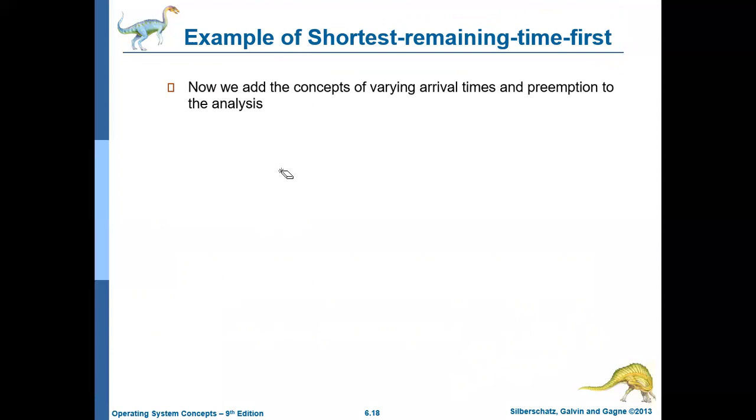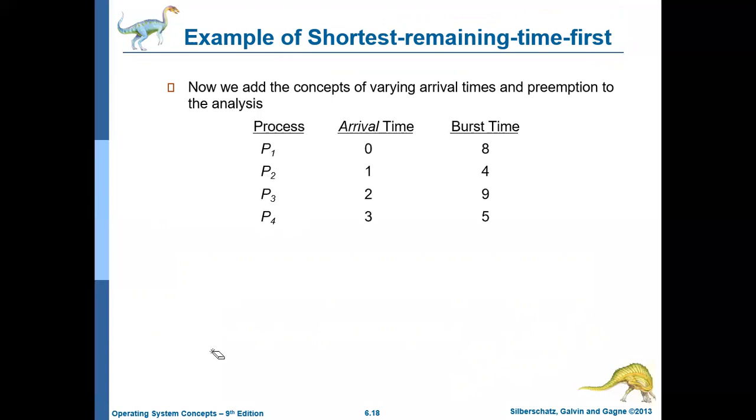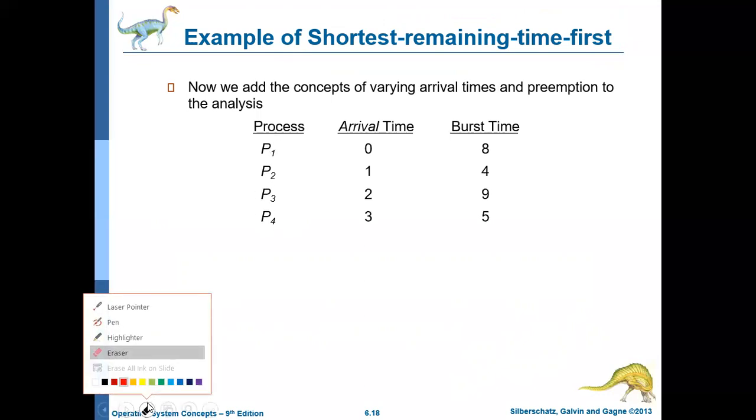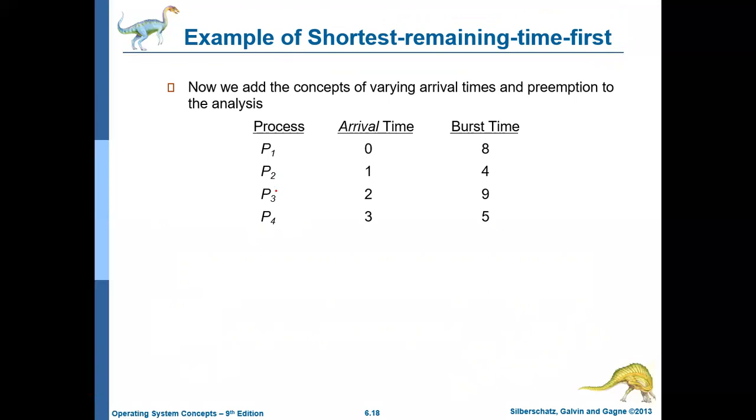Okay, here we add the arrival time also to the input. So these are the processes. Currently we have P1, P2, P3, P4. But if you see, the arrival time of each of these processes is different. P1 arrives at time 0, P2 arrives at time slot 1, P3 at time slot 2, and P4 at time slot 3. And these are the burst times. P1 needs 8 milliseconds, P2 needs 4 milliseconds, P3 needs 9 milliseconds, and P4 needs 5 milliseconds.